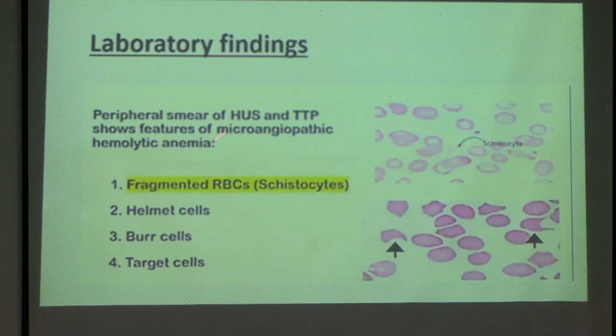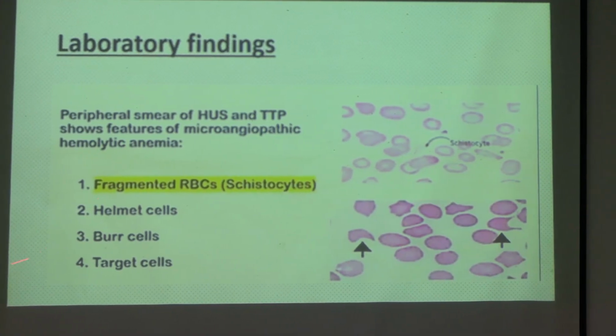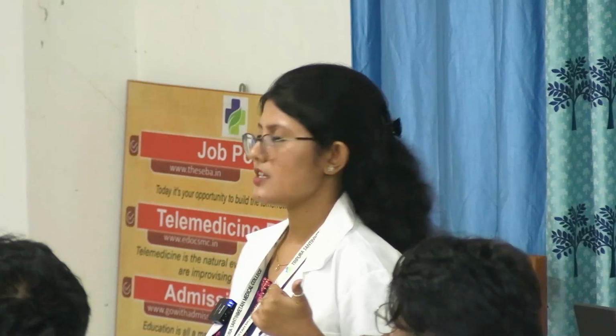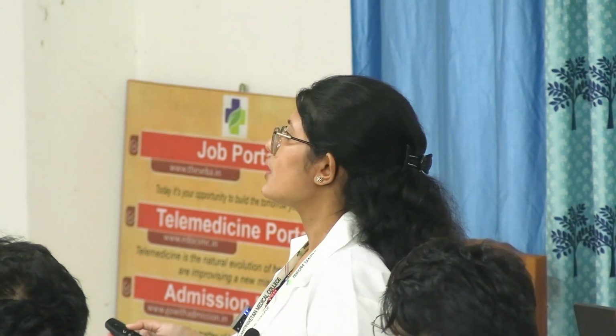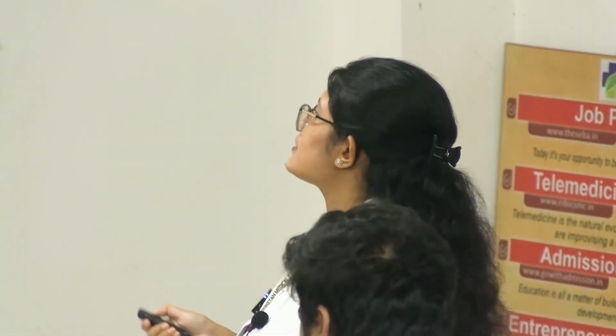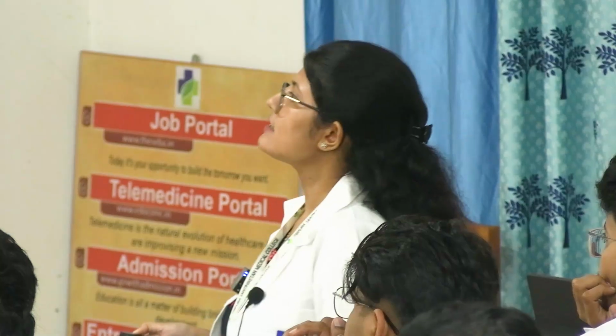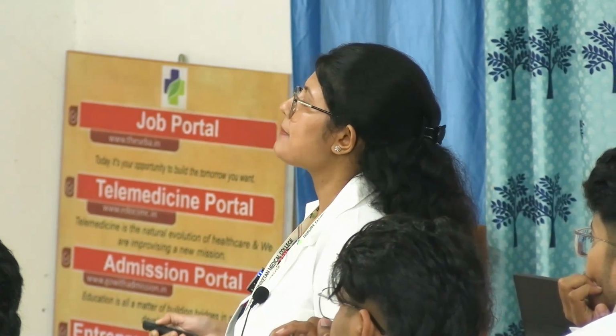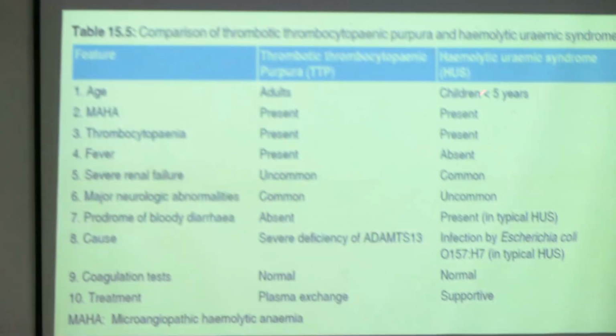So in patients of HUS and TTP, what will we get? Fragmented RBC known as schistocytes, and others are helmet cell, burr cell and target cell. Now you should tell me about the difference between TTP and HUS. TTP will happen in adults and HUS happens in children less than 5 years because of diarrhea.